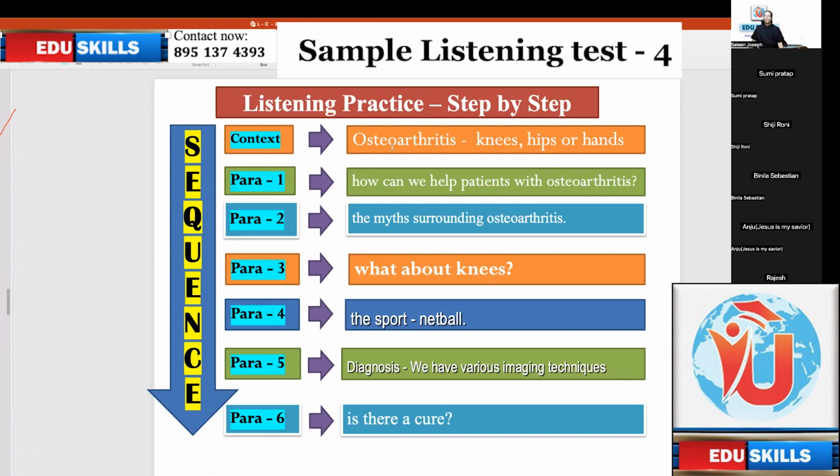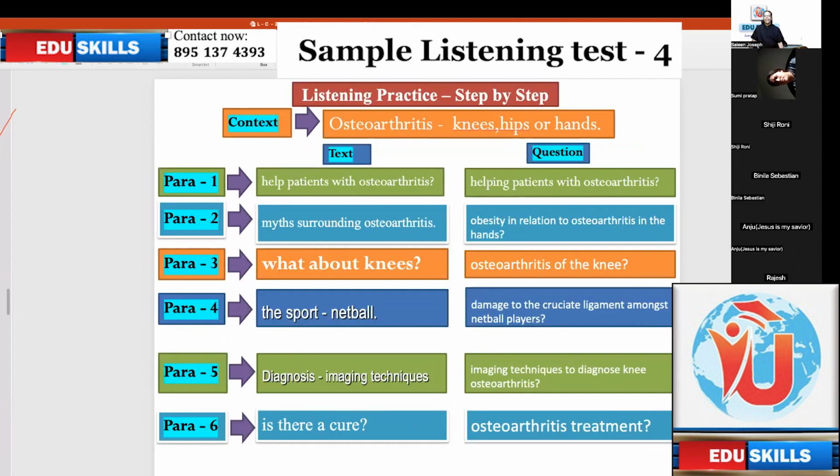Here, the context: first you have osteoarthritis, knees, hips or hands. That is the context. Then para 1 speaks about how can we help patients with osteoarthritis. That is the topic sentence. Para 2, the myths surrounding osteoarthritis. Para 3, what about knees? Knee osteoarthritis. And para 4, the sport netball and its impact. Para 5, diagnosis. We have various imaging techniques. Para 6, is there a cure? Means treatment. So beautifully, the question and these topic sentences have got a connection.